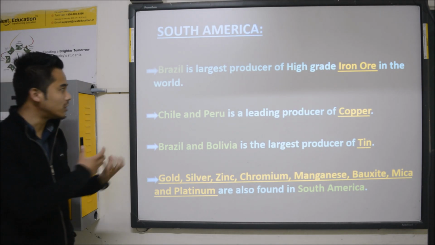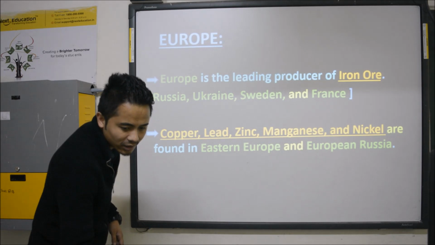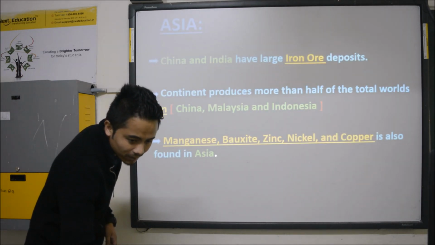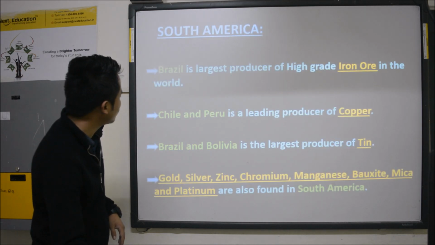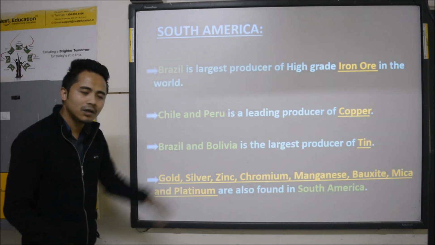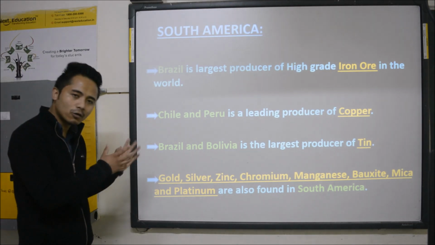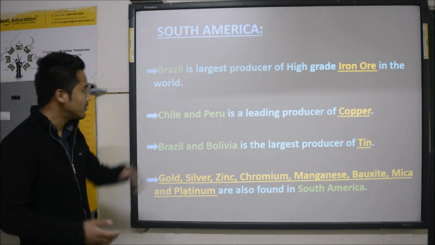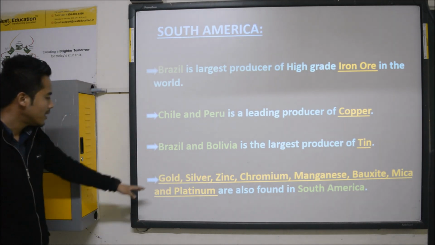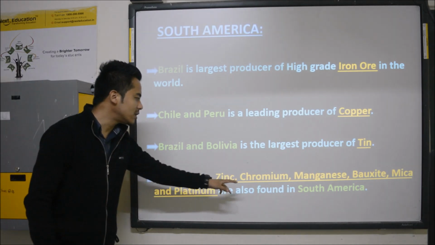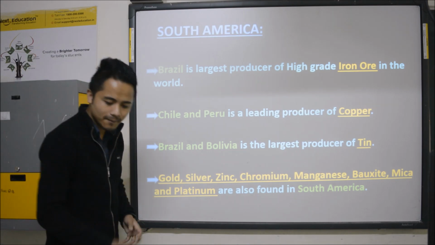According to the continent, which was the largest producer of tin? Asia was the largest producer of tin. And country-wise, Brazil and Bolivia are the largest producers of tin. Don't get mixed up or confused with these things. We are talking about country and continent: as a whole continent, South America; as countries, Brazil and Bolivia. Along with it, gold, silver, zinc, chromium, magnesium, bauxite, mica and platinum are also found in South America.